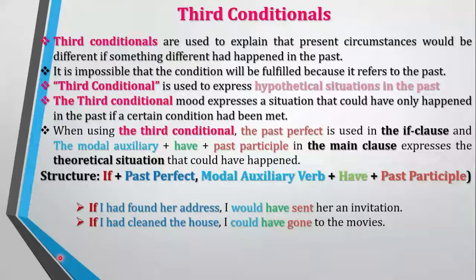These sentences show a condition that was likely enough but did not actually happen in the past. Like in this sentence, the speaker was capable of finding her address, but he did not. And in this sentence, the speaker was capable of cleaning the house, but he did not. These all are conditions that were likely, but regrettably did not happen.